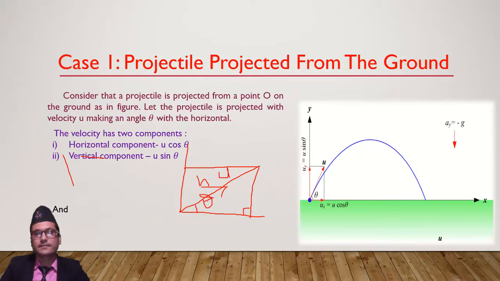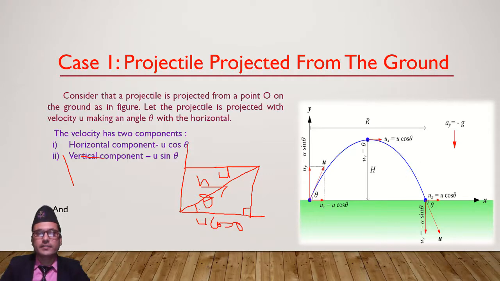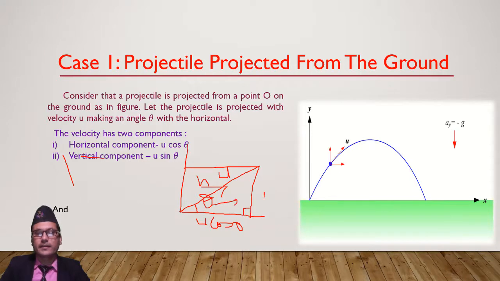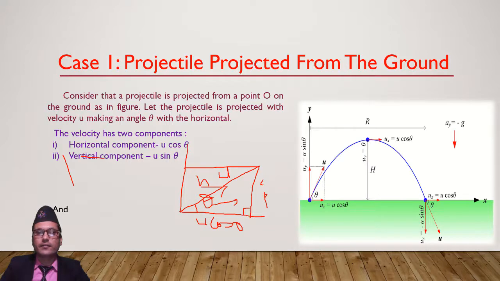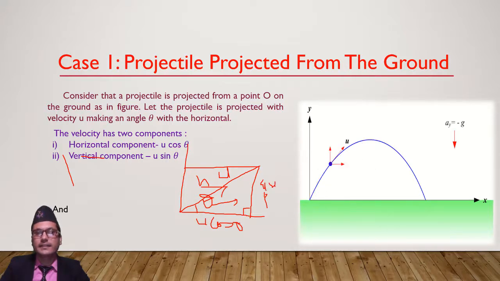Here this is u. Then the base is u cos theta. In the vertical direction, this is the perpendicular, and perpendicular means sine, so it is u sin theta. In this way we arrive at the horizontal and vertical components.